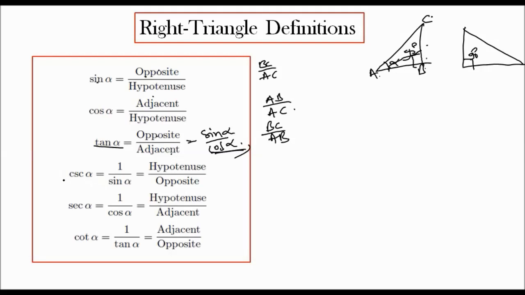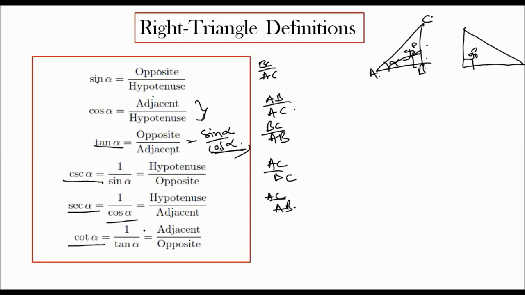Now the cosecant formula. Cosecant alpha is equal to 1 by sin alpha, the reverse of sine. So hypotenuse by opposite, that is AC by BC. Secant alpha is equal to 1 by cos alpha, the reverse of cosine, so hypotenuse divided by adjacent, AC divided by AB.